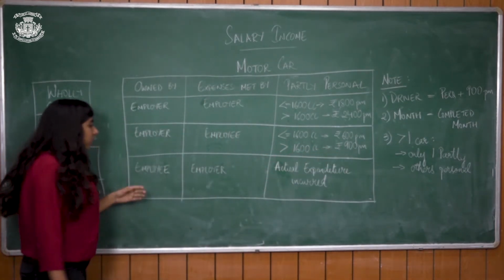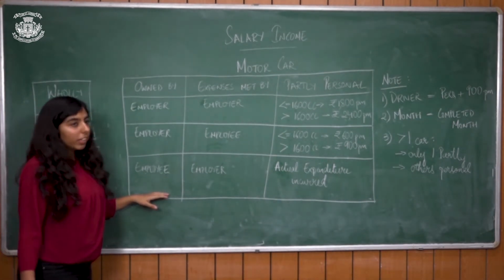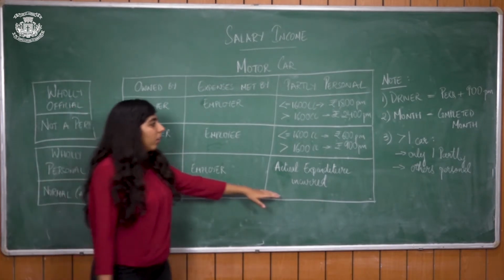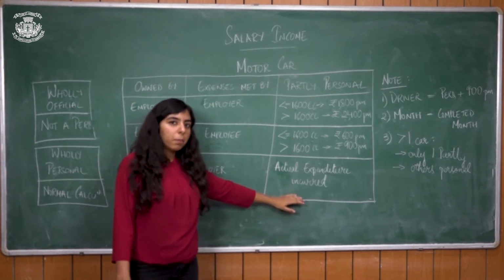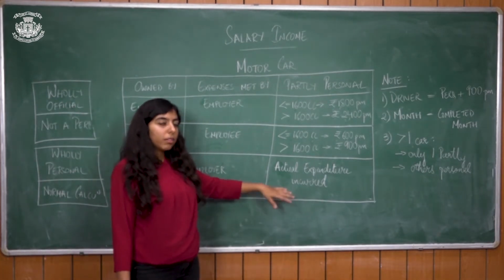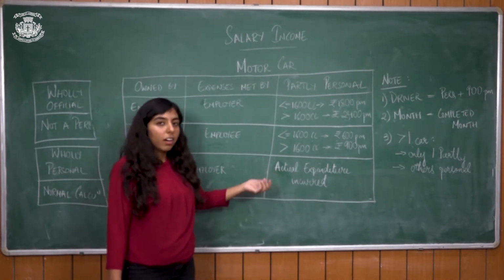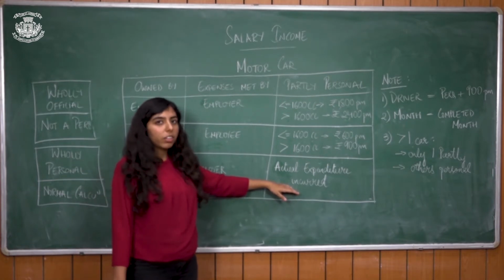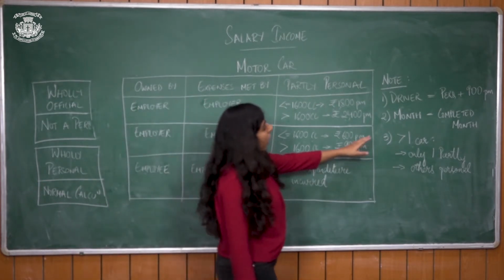In the third case, if the car is owned by the employee but the expenses are being incurred by the employer, then the actual expenditure that is being incurred by the employer, say conveyance, the petrol that is being paid for, will be the value of the perquisite.